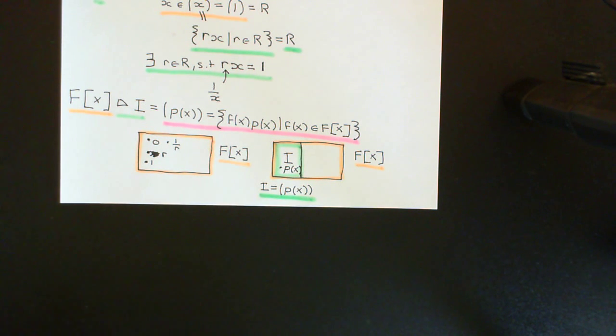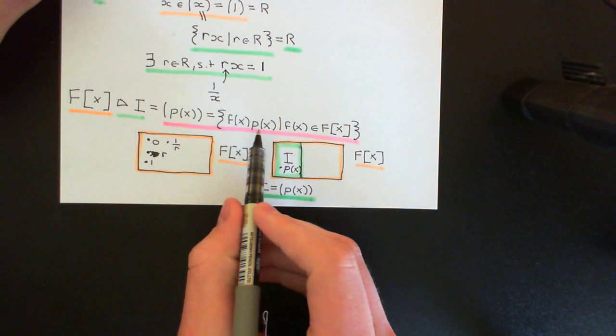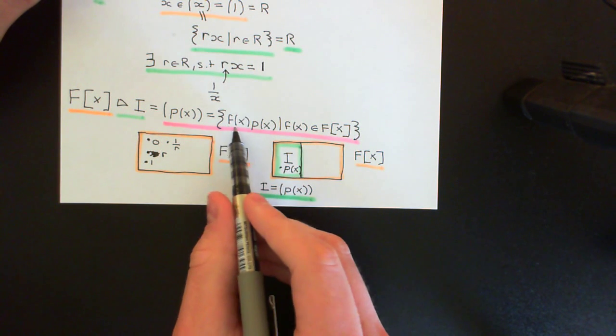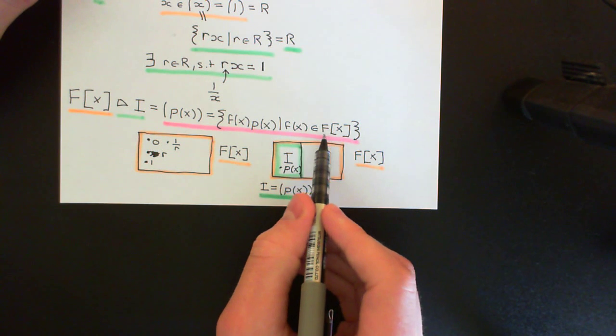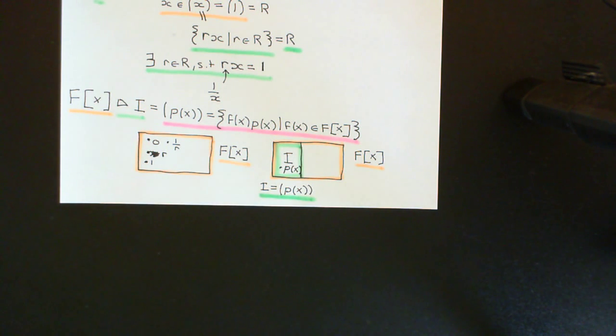Now, how am I going to do this? Well, to go further, what I now need to prove to you is that everything in this ideal is of the form, this polynomial of smallest degree, P of x, multiplied by some other polynomial in the ring of polynomials over the field, capital F. Okay, and the way I'm going to proceed forward is by proof by contradiction.